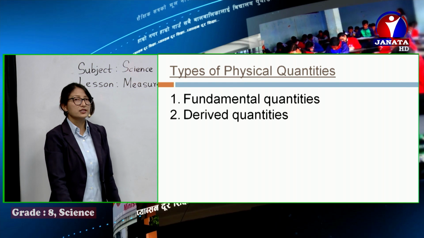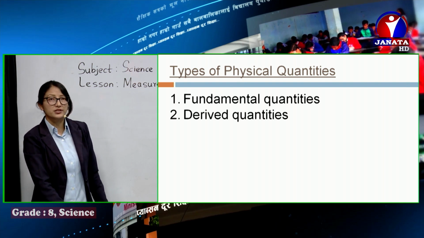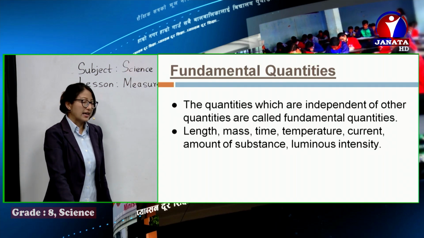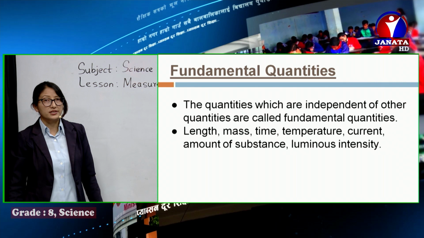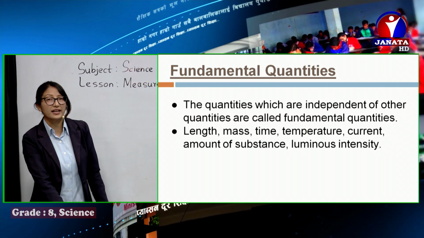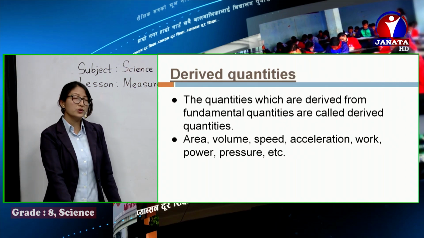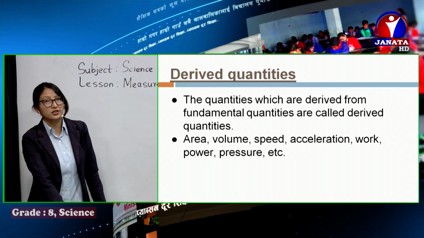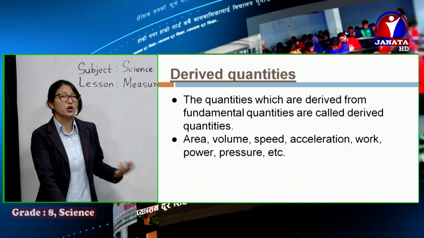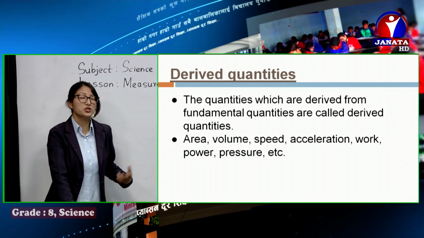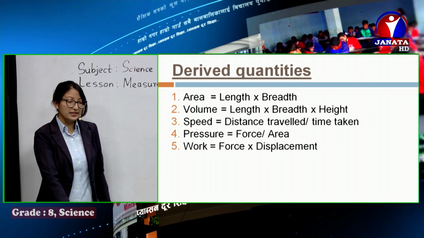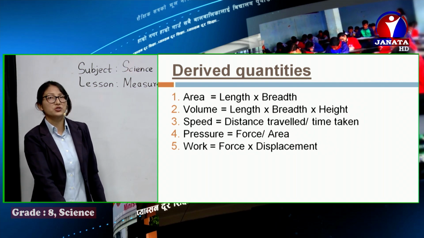Similarly, we learned about two different types of physical quantities, fundamental quantities and derived quantities. Length, mass, time are the fundamental physical quantities. We also learned about derived physical quantities, like area, volume, speed. These are the derived ones which depend upon fundamental quantities. We also learned how to derive those derived quantities.